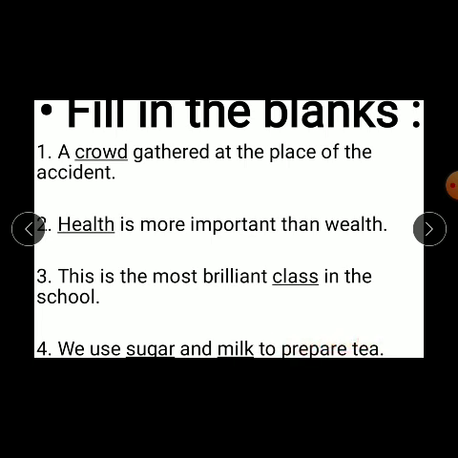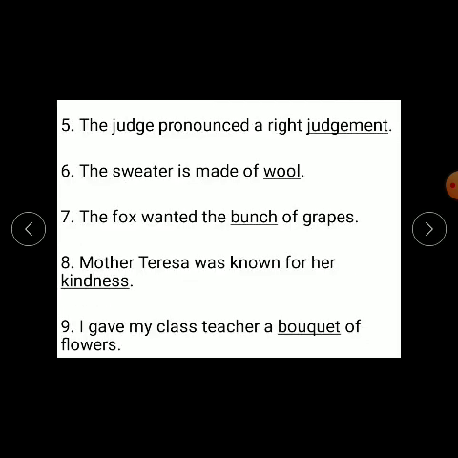Number 5, the judge pronounced a right judgment. Number 6, the sweater is made of wool. Number 7, the fox wanted the bunch of grapes.